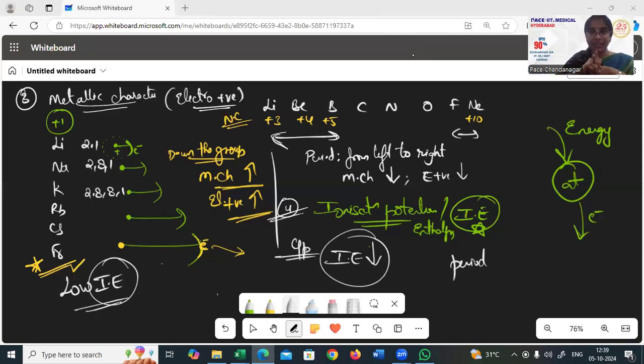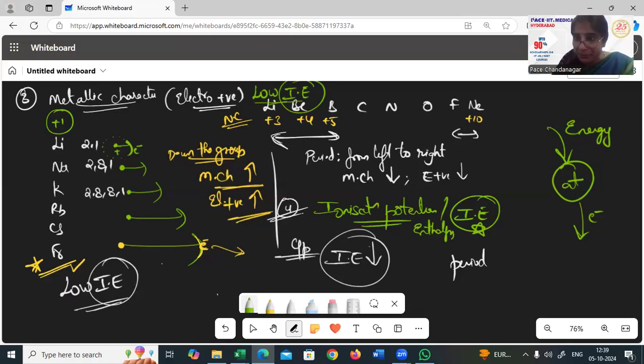Now in a period, as you move from left to right, the left side ones are bigger and electrons are removed easily. So I would say low ionization potentials or low ionization enthalpies for the left ones, and for the right side ones, it is very hard to remove an electron. Why is it hard? Go back to size again. Smaller size, nuclear charge increases, attraction increases, so it is hard to remove an electron.